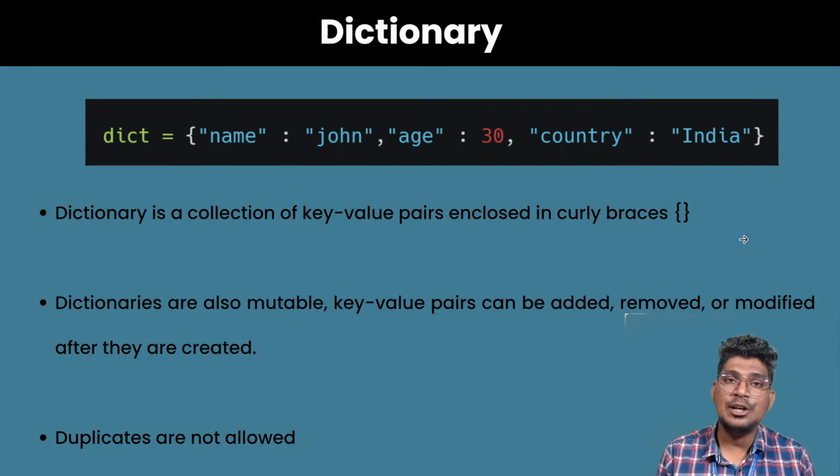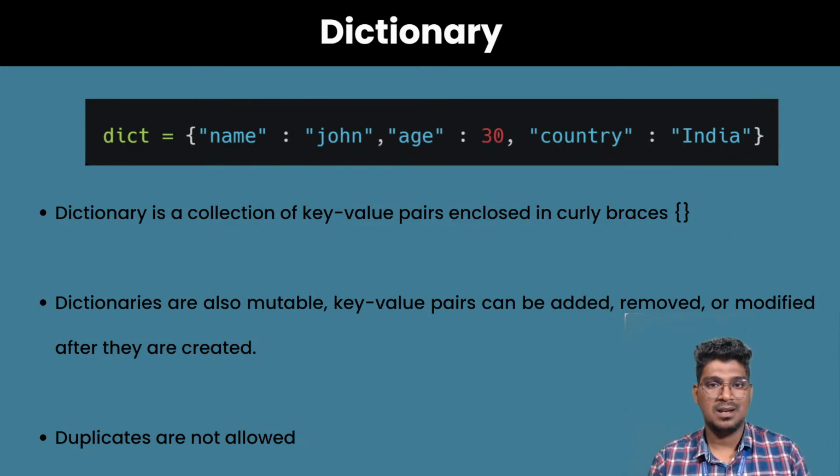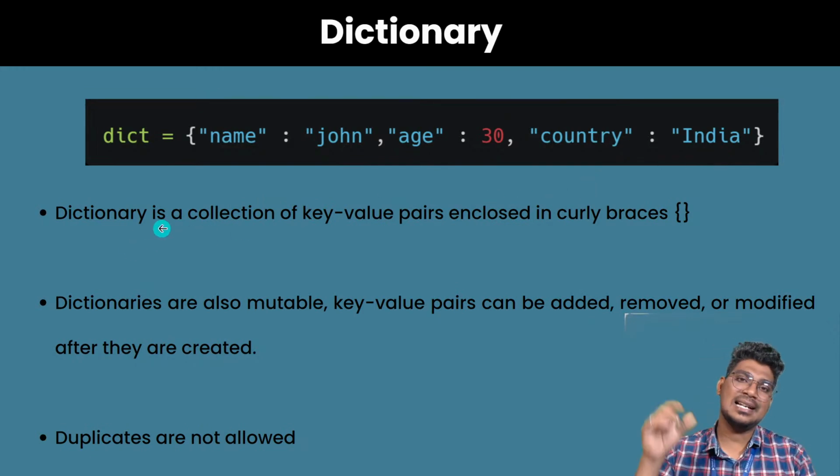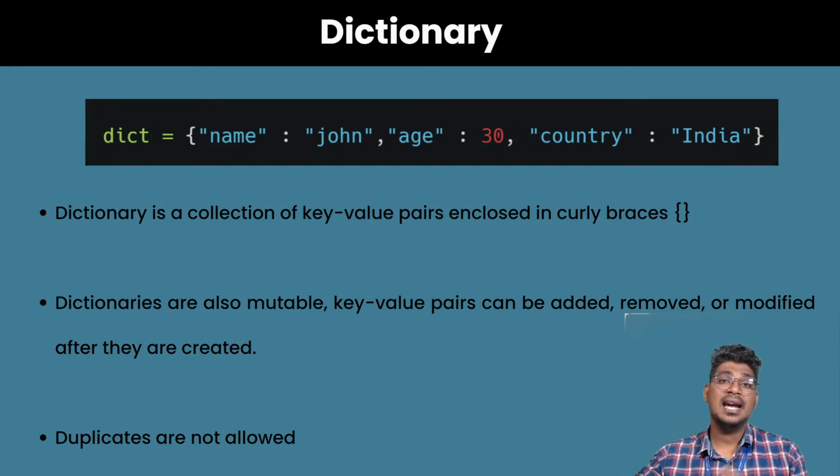So this is also a collection of elements. We already told you for list and tuple, it is an item. In a dictionary, we should call it an element. So what is the meaning of element? An element consists of a key and also a value. Here name is the key, and John is the value. Age is the key and 30 is the value. Country is the key and India is the value. So a dictionary is a collection of multiple elements inside curly brackets.